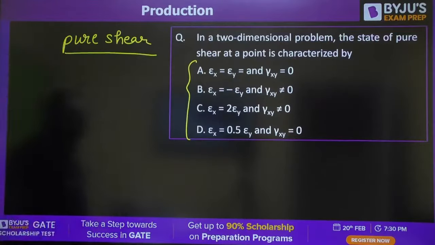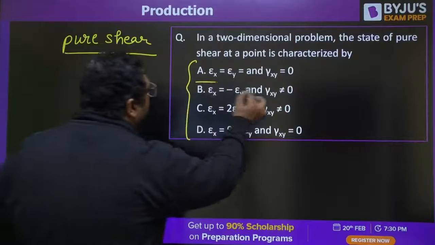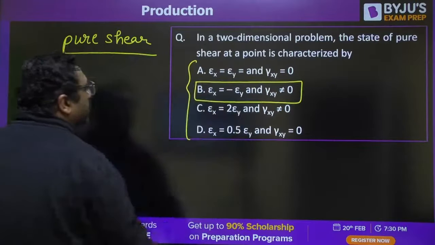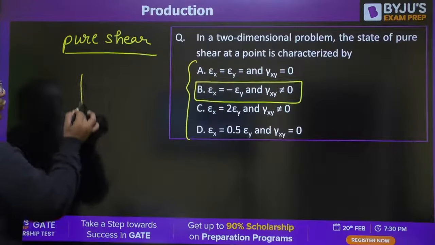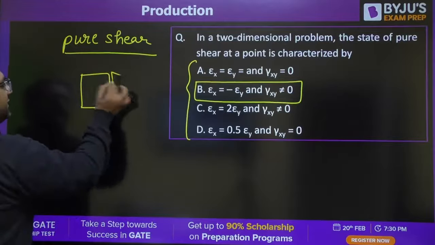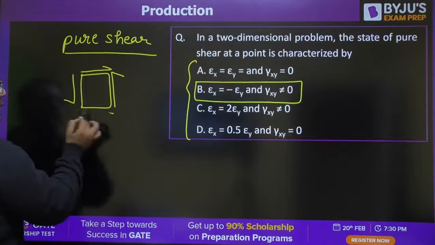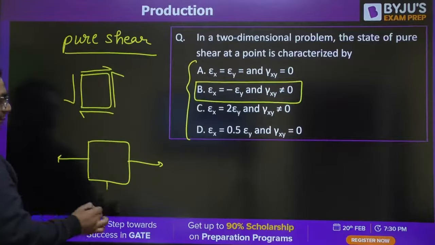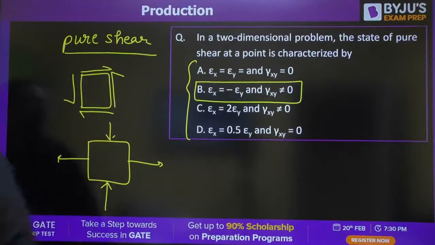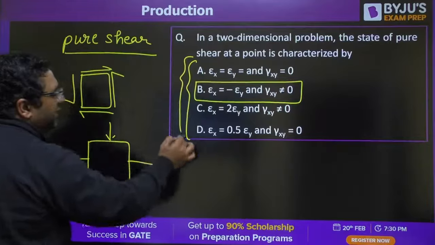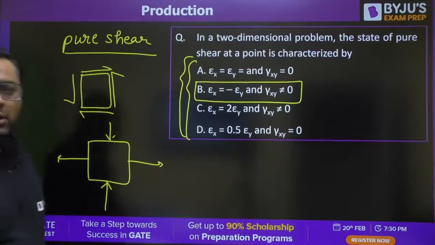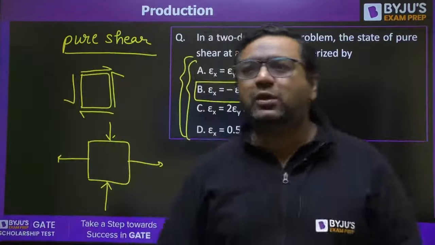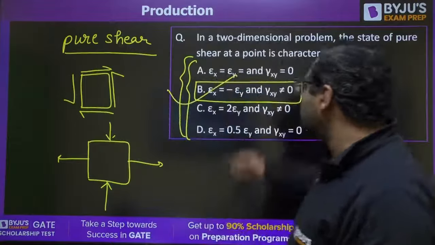So the answer for this is going to be B. Because there are two cases. One is this, which can be represented as pure shear. Second is this, which can also be represented as pure shear. There is no case saying epsilon xx and yy are 0. So we will say the correct answer is B for this.